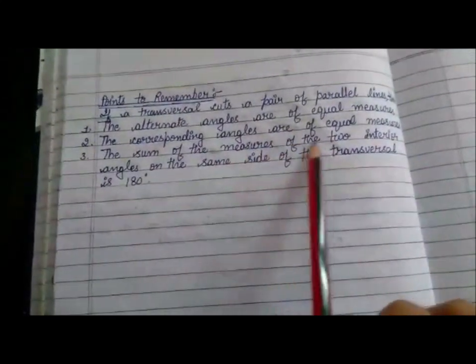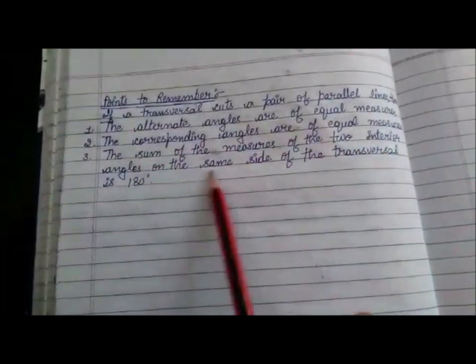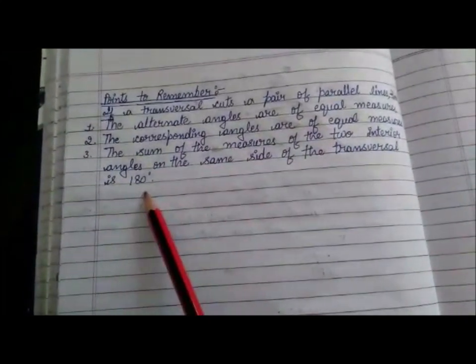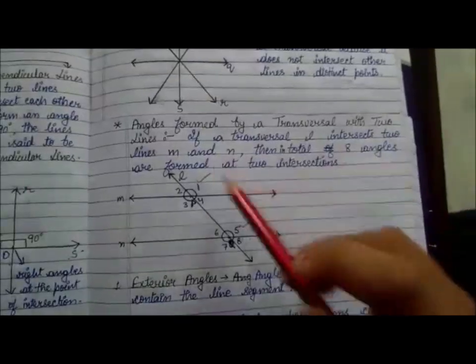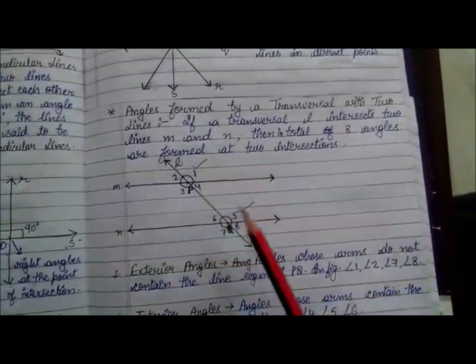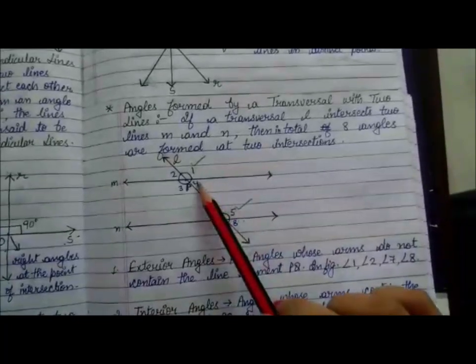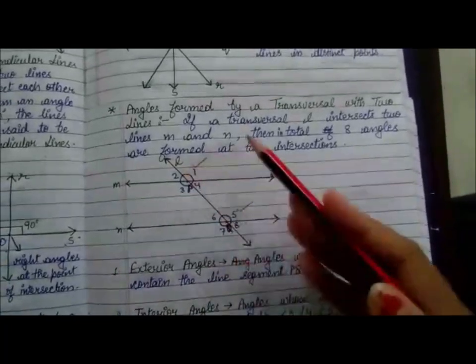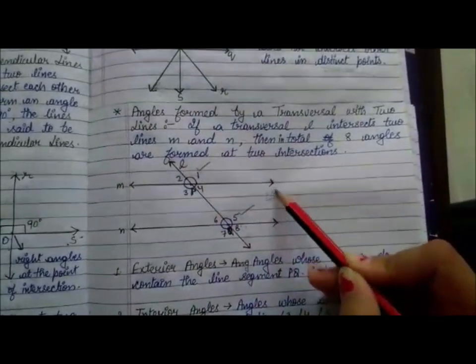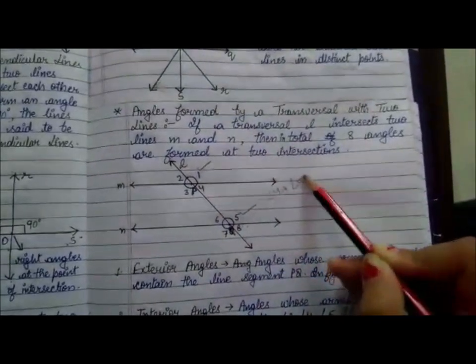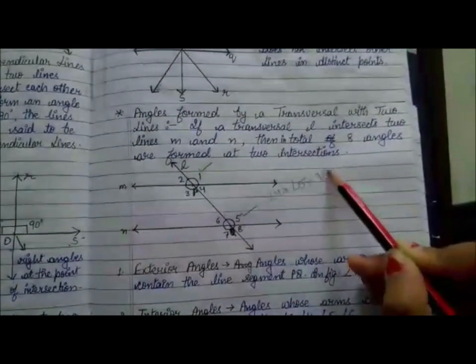And the sum of the measures of the 2 interior angles on the same side of the transversal is 180. Like in this figure, angle 4 and angle 5 are the interior angles on the same side of the transversal. So the sum of angle 4 and angle 5 will be 180 degrees.